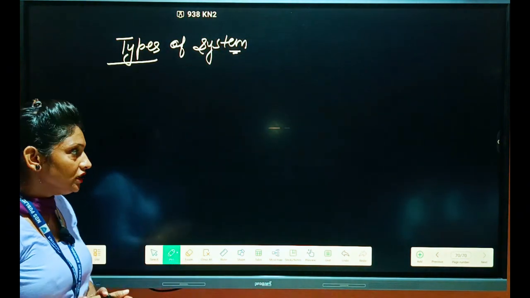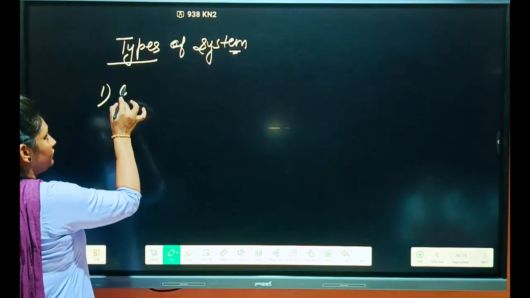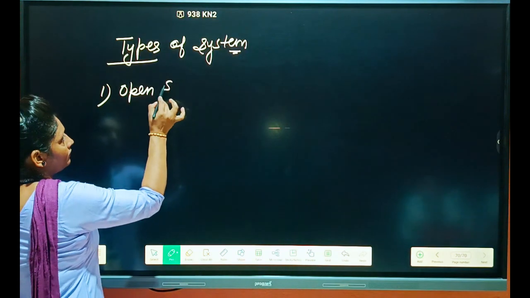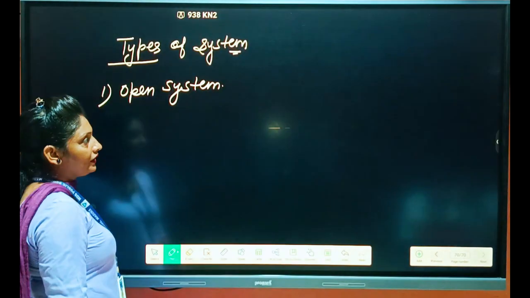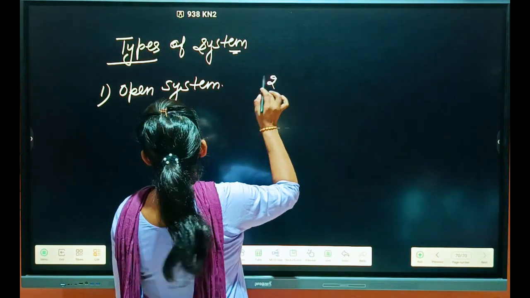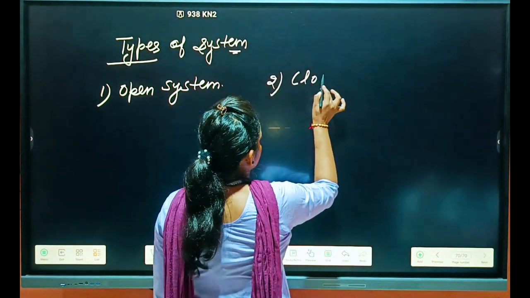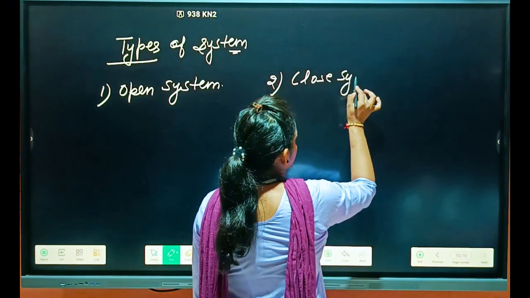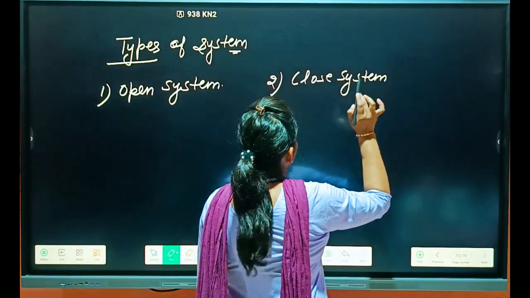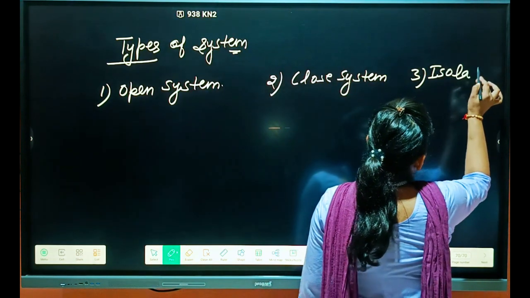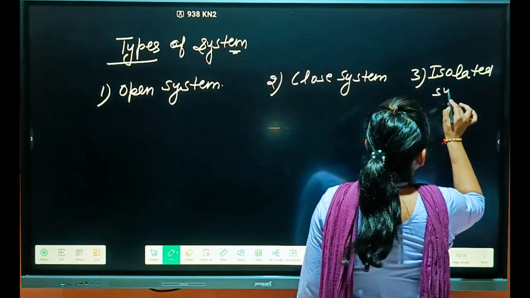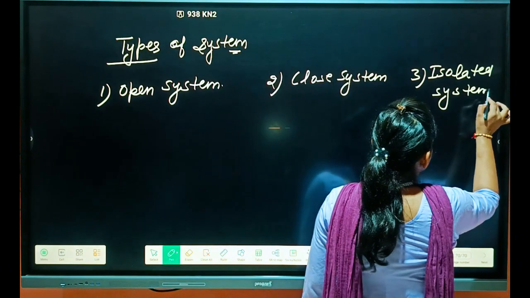First one is the open system, second one is the closed system, and third one is the isolated system. These are very basic things, students.